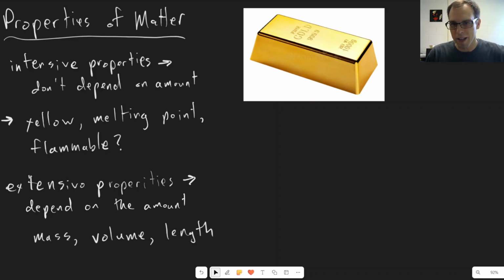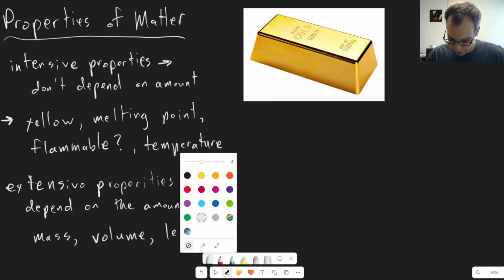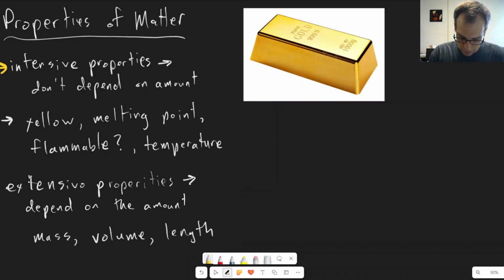One other example of an intensive property might be its temperature, right? How warm is it? And that won't depend on how much of it you have. So these are two of our examples of intensive properties versus extensive properties. So these are our two possibilities here.